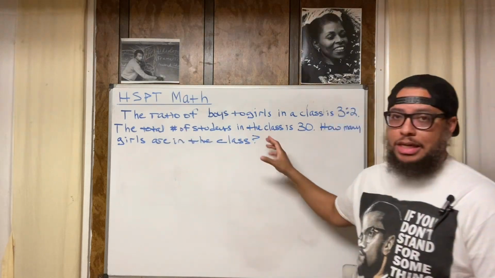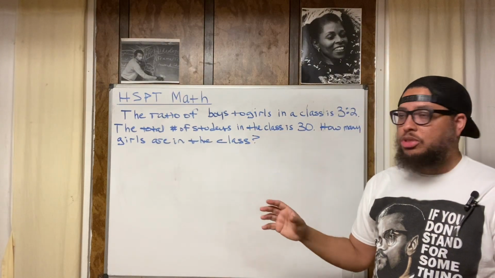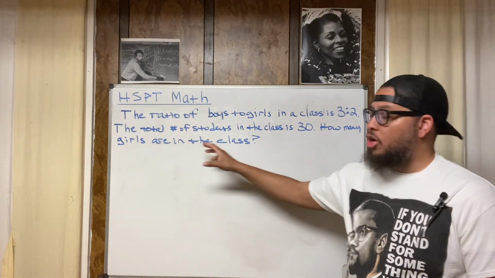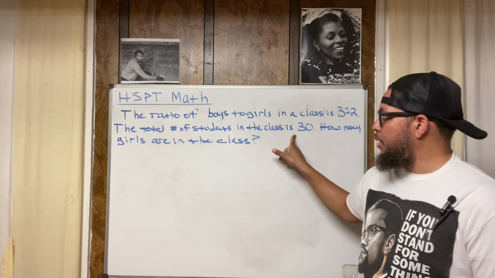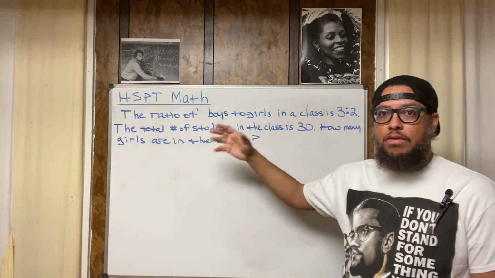The total number of students in the class is 30. Altogether, the total number of students in the class is 30. How many girls are in the class? The class has 30 people. Based on this ratio, how many of the students are girls?